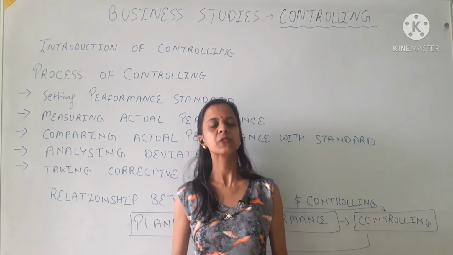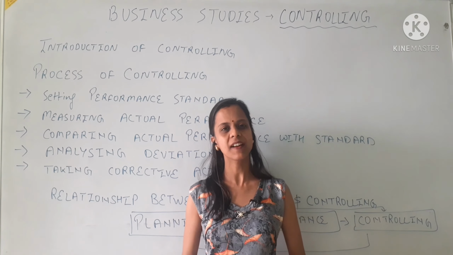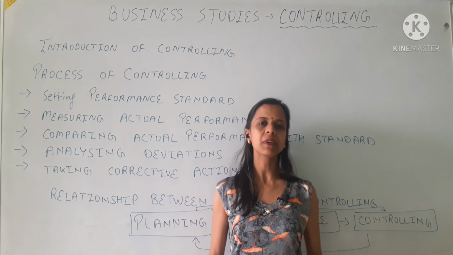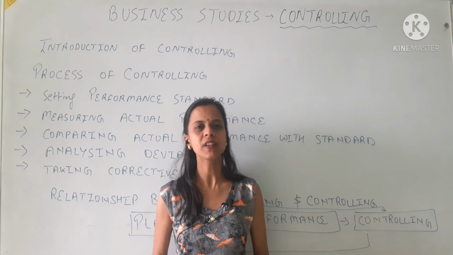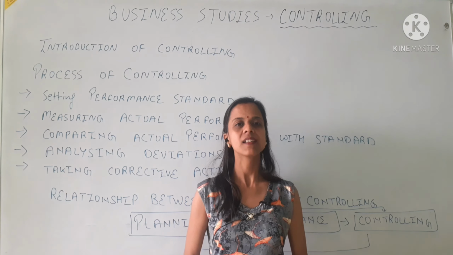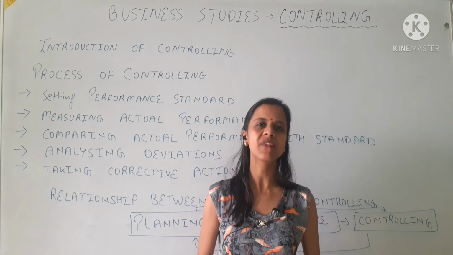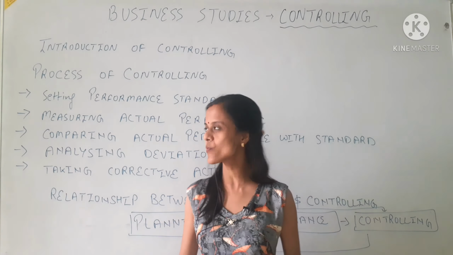Hello everyone. Today we will start a new chapter, chapter number 8, controlling. Controlling means basically making sure that whatever we have planned, we have achieved in the same manner. That is called controlling. For the controlling process, we have 5 steps. Let's study those 5 steps.